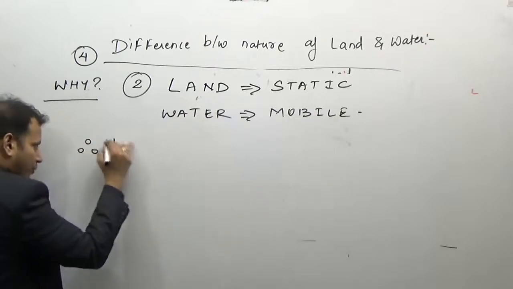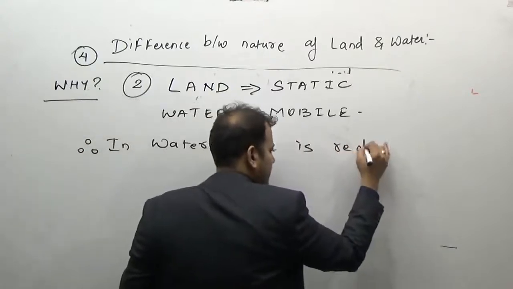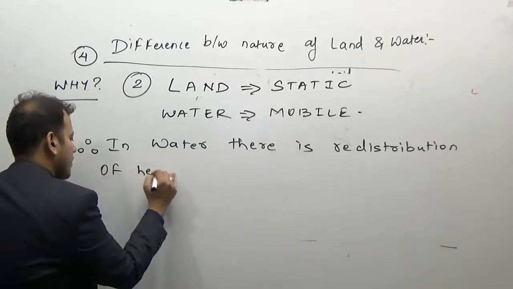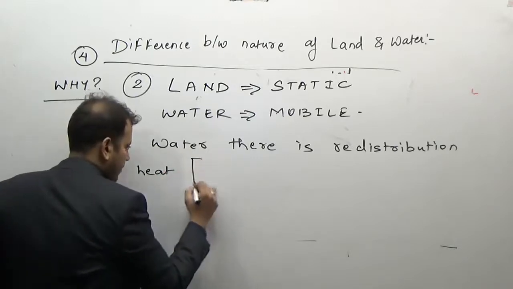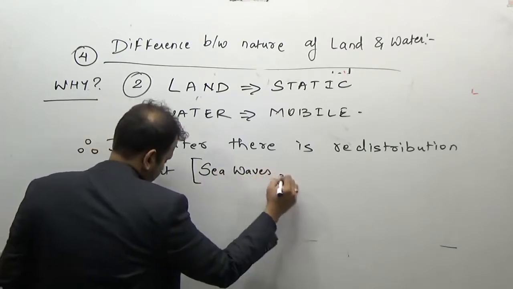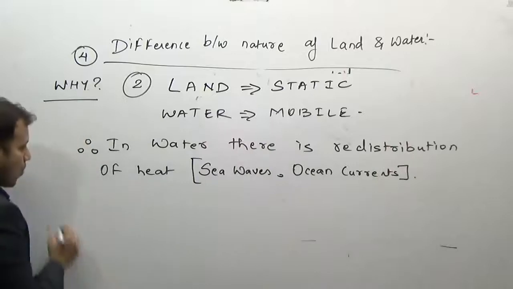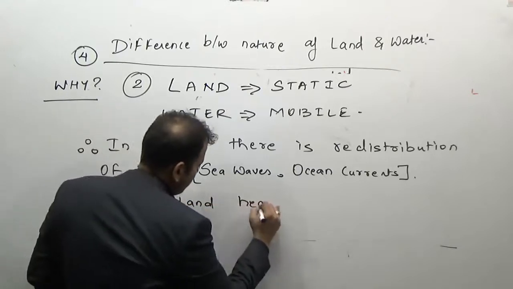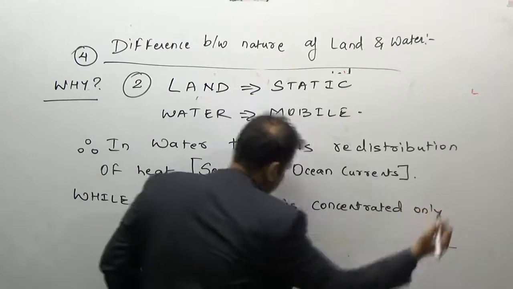Water is mobile. Therefore, in water there is a redistribution of heat in the form of sea waves and ocean currents, while in land heat is concentrated only at one place.